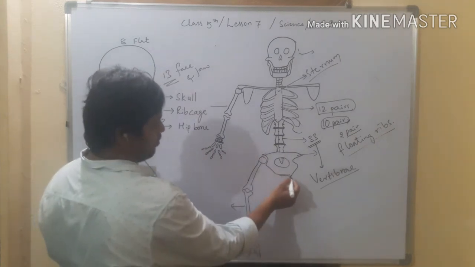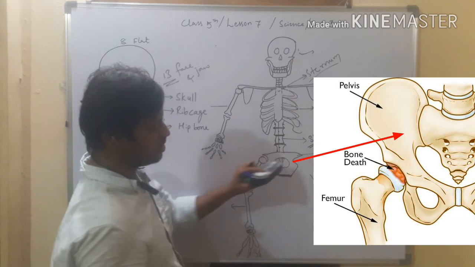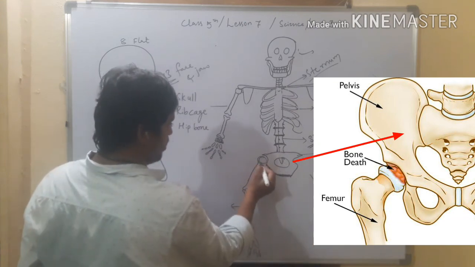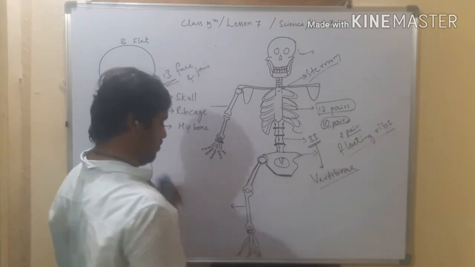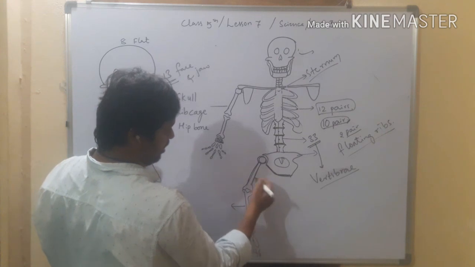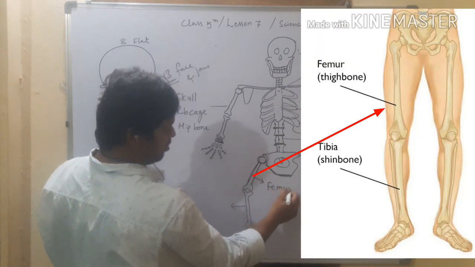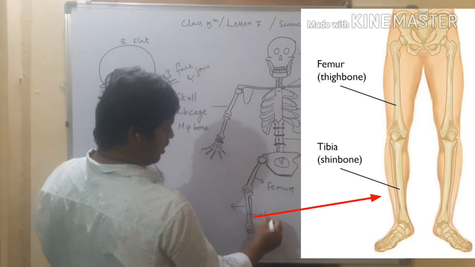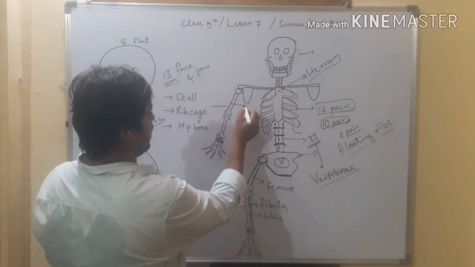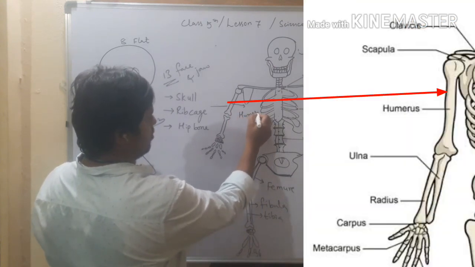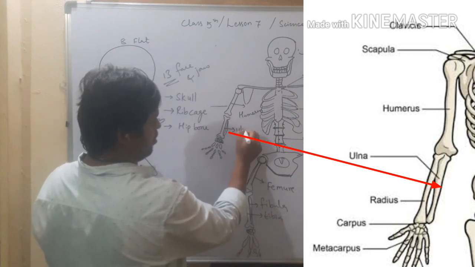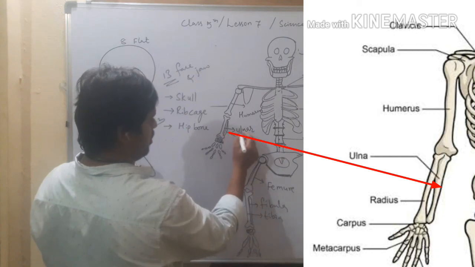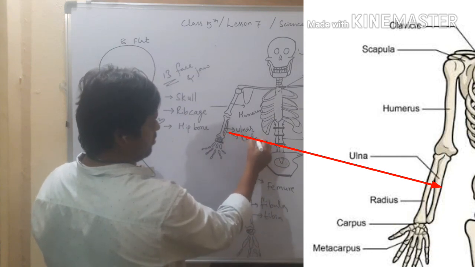So here the hip bone. The hip bone is the strongest bone present in our body, where the lower limbs are attached. Means legs are attached to the hip, and leg bones contain femur, tibia, fibula, and the hand contains humerus, ulna, as well as radius, right?